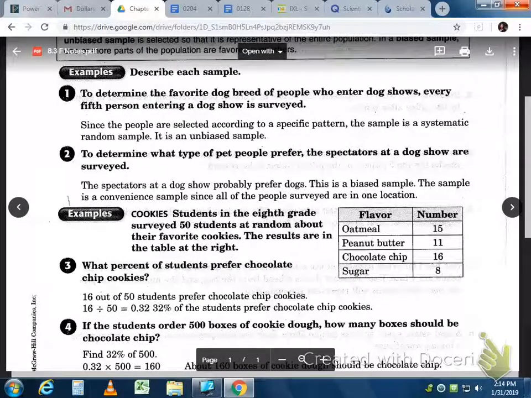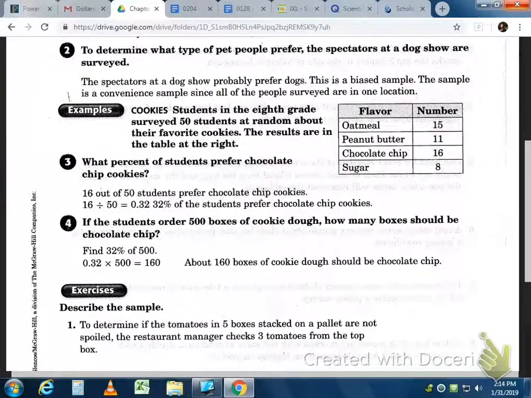Okay, there are also going to be some questions similar to what we've been doing. Look at the example for 3 and 4. It says, students in the 8th grade surveyed 50 students at random about their favorite cookie. The results are in the table at the right. If you added up 15 plus 11 plus 16 and 8, you would end up with 50. So they surveyed 50 people.